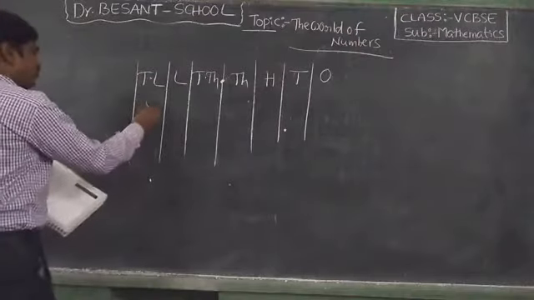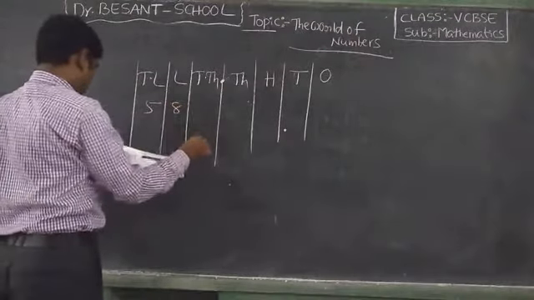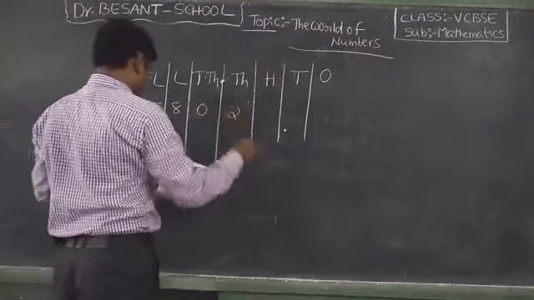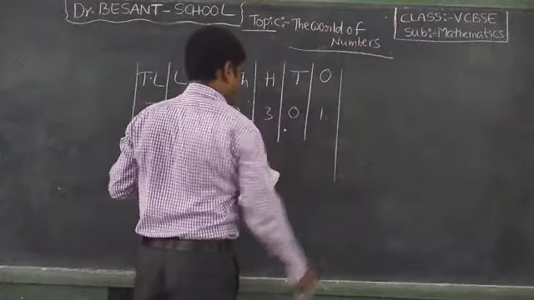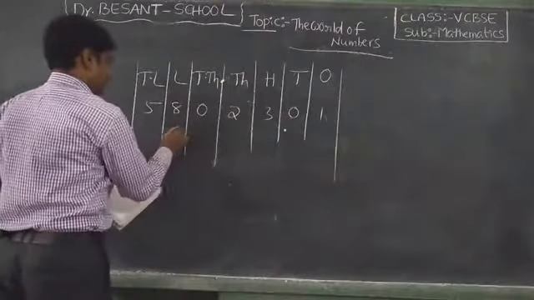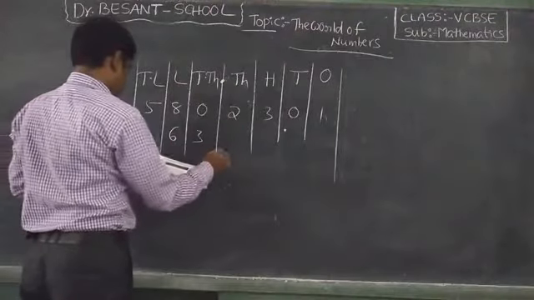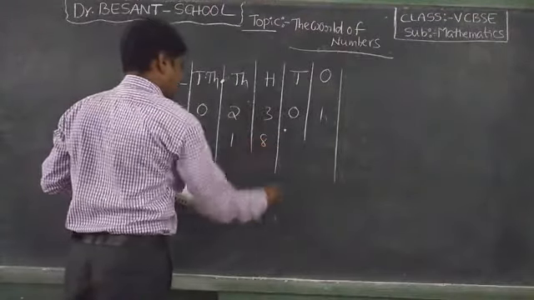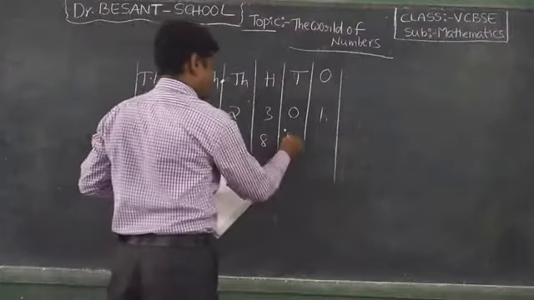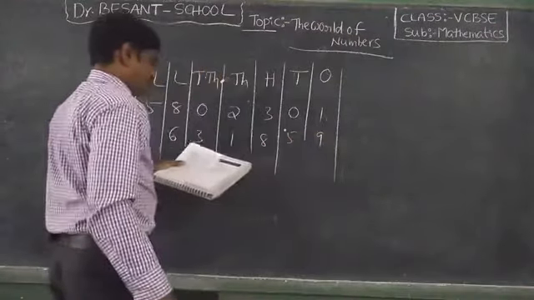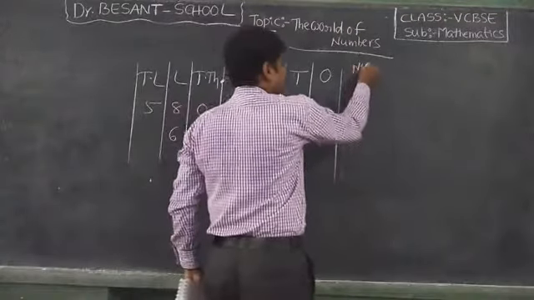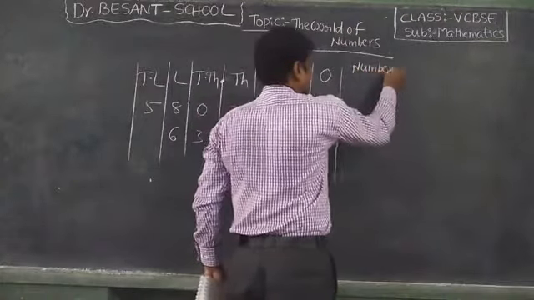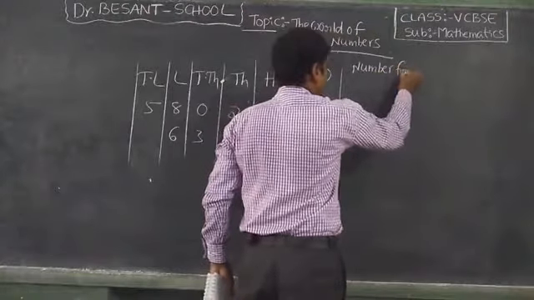Okay. 5, 8, 0, 2, 301, 631859. So number formed. So what is the number formed?